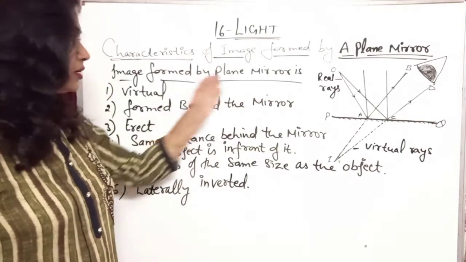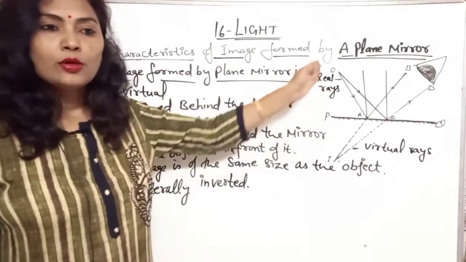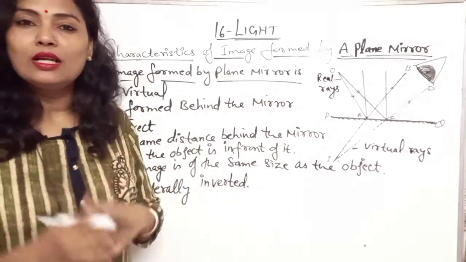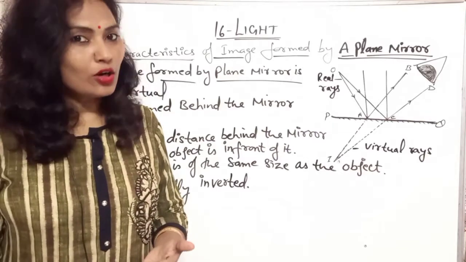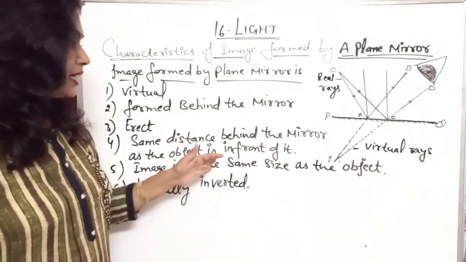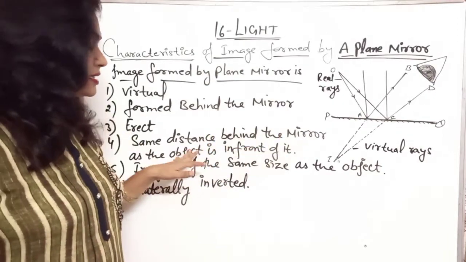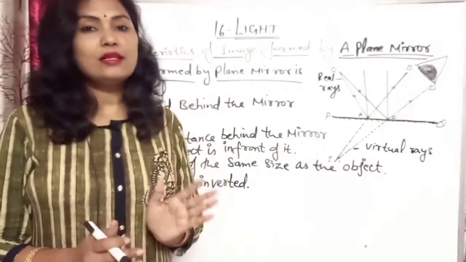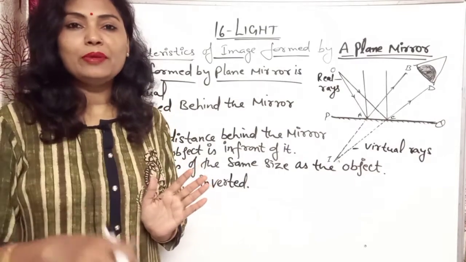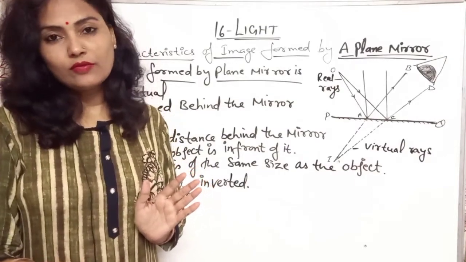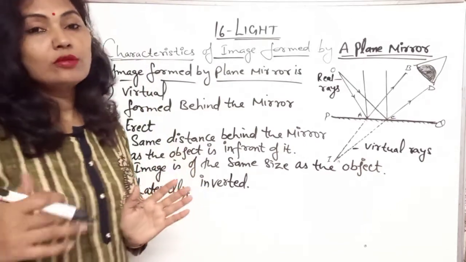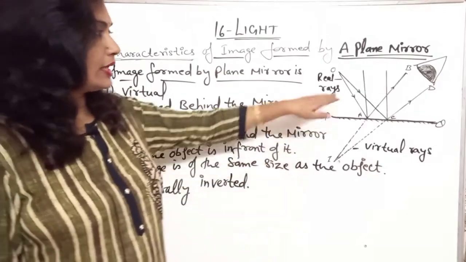You can see that the image formed by the plane mirror is erect, it is virtual, it is the same size as the object, it is laterally inverted, and the distance is the same, meaning the distance you keep in front of the mirror, the same distance will be behind the mirror for the image. Got it? And the image is always formed behind the mirror.